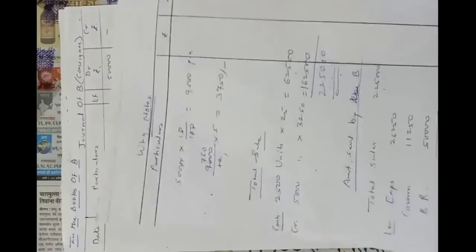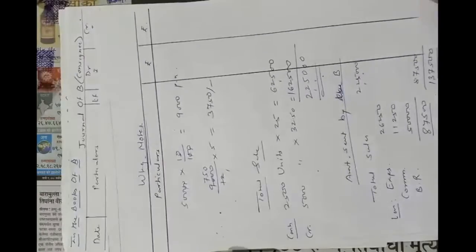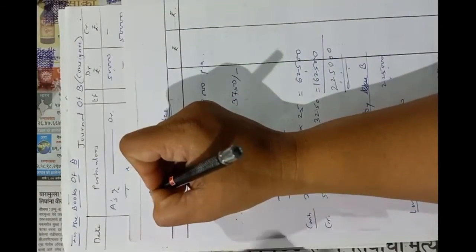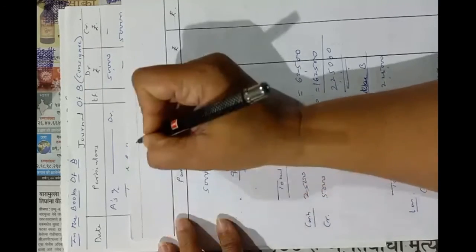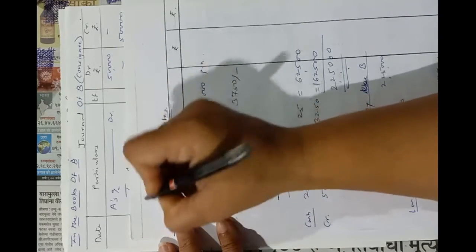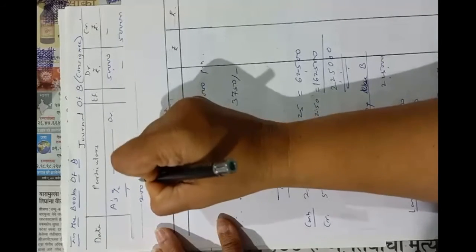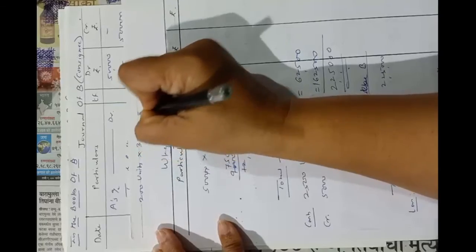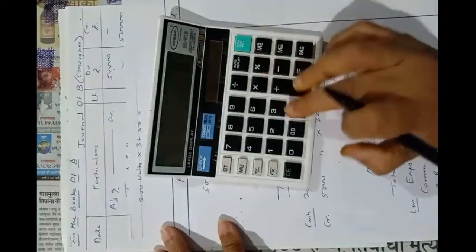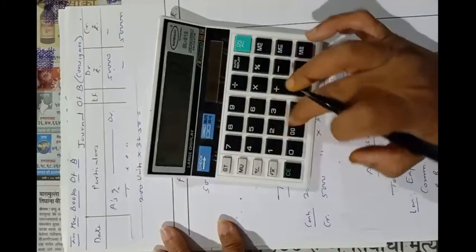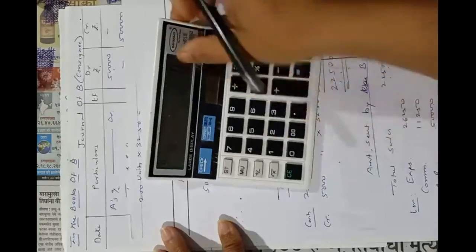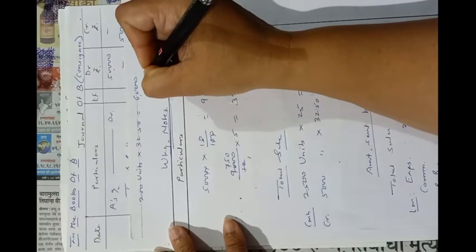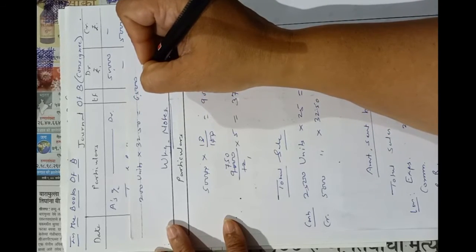We can calculate the working here. I will show rough work here. See, he collected all the amount except on 200 units. So 200 units into 32.50, 6,500, and out of that 75 paise in a rupee recovered.